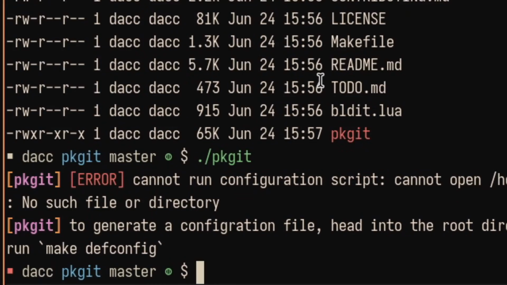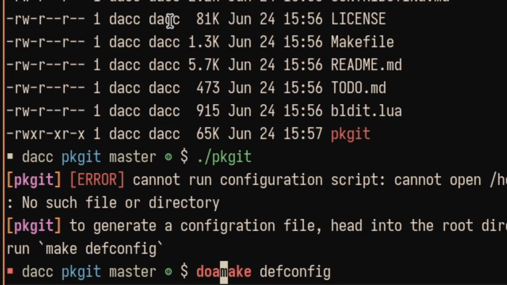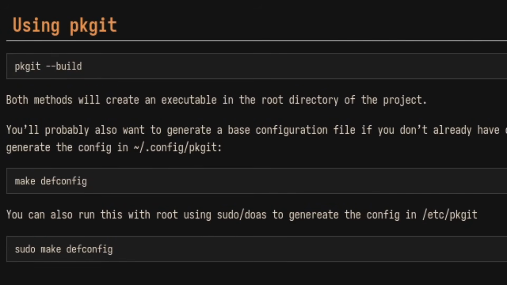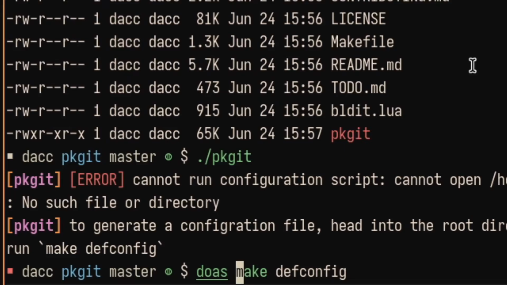If you do a regular make defconfig, it's going to put that config file into .config/pkgit, your home folder, basically. If you do this with root, say doas or sudo, it's going to put that in /etc/pkgit, as explained right here. So if you want to install packages in a root directory or a privileged directory of any kind, use doas make defconfig or sudo, whichever tool you have available to you. Just run make defconfig as root. In my case, I want to install pkgit and make its configuration file in the user's home folder. So I'm going to do a regular make defconfig.